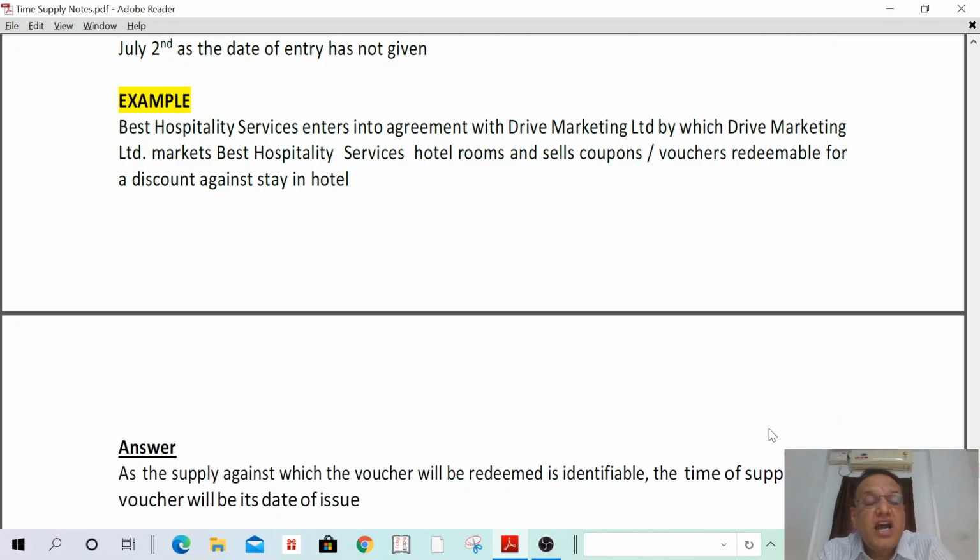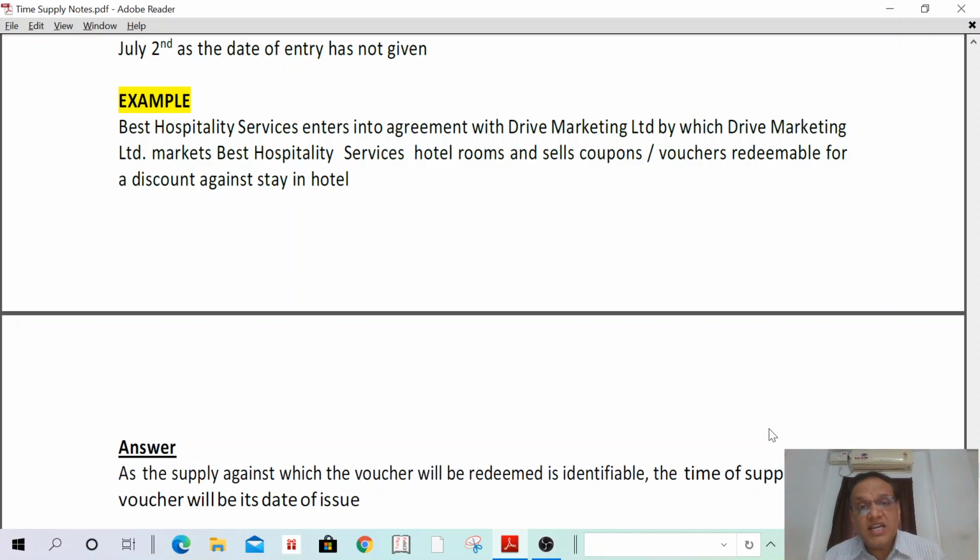Best Hospitality Services enters into an agreement with Drive Marketing Limited, by which Drive Marketing Limited markets Best Hospitality Services hotel rooms and sells coupons or vouchers redeemable at a discount against a stay in a hotel. That means it is a case of supply of service relating to vouchers. In case of vouchers, what is the time of supply? If the product is identifiable, the time of supply shall be the date of issue of vouchers. If the product is not identifiable, the time of supply shall be the date of redemption of vouchers.